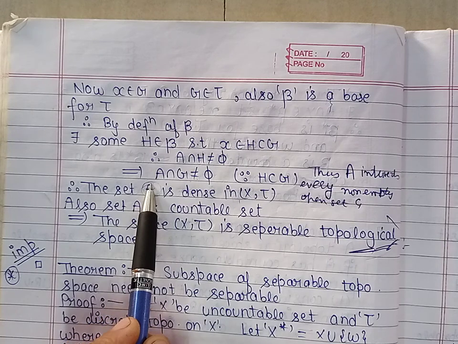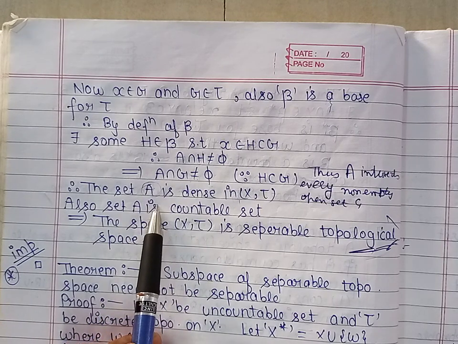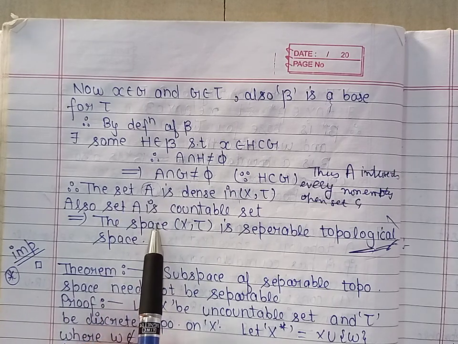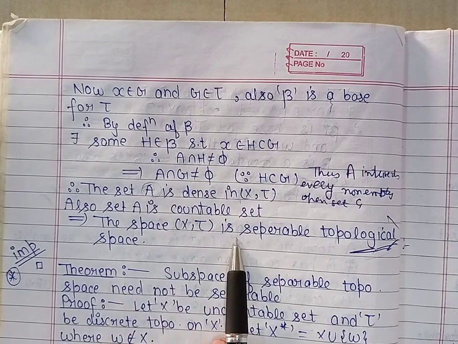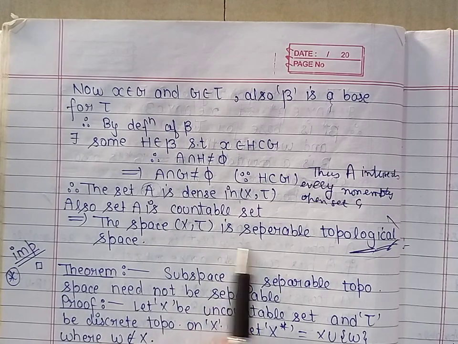So we have obtained a countable dense set, and therefore by definition the topological space (X, tau) is separable.